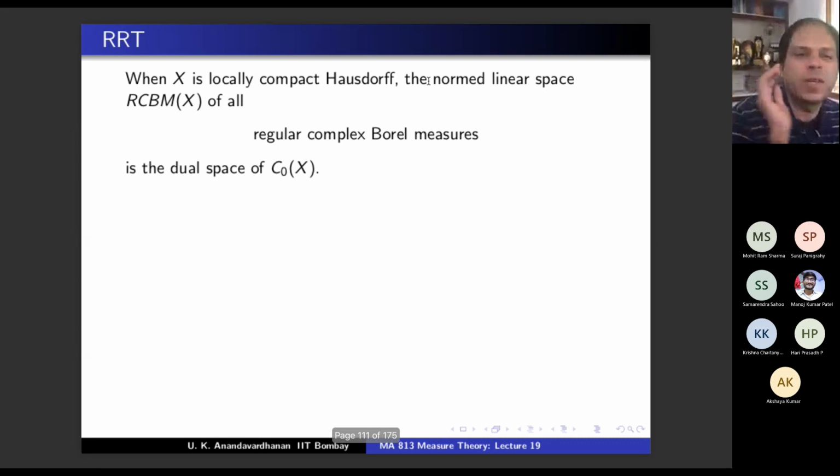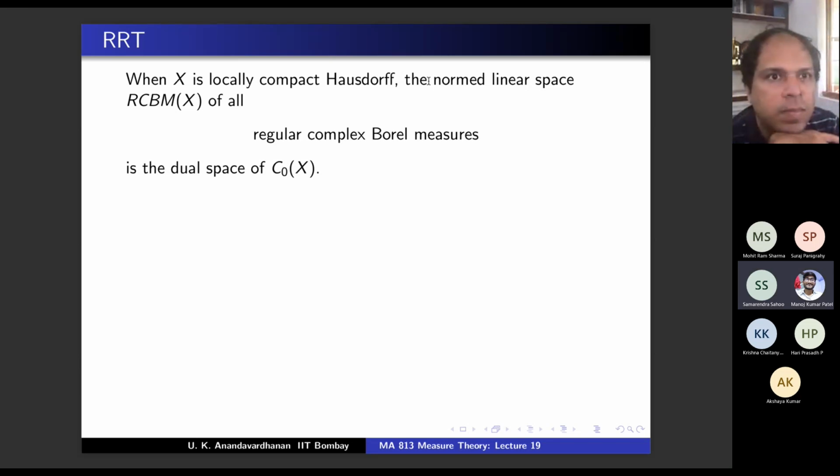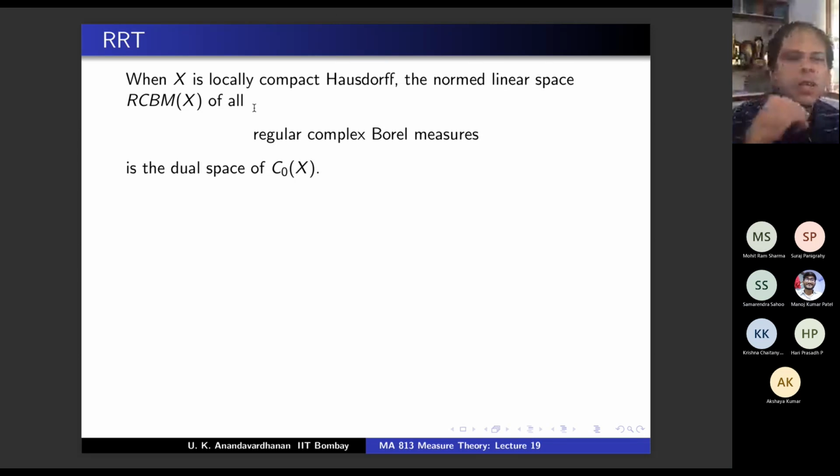So this is the dual of C0(X). That will be a wonderful result. Is C0(X) a Banach space? Yes, because it's the completion. Is the dual of a Banach space always a Banach space? Dual of any space is Banach. So the space of regular complex Borel measures is anyway Banach, and C0(X) is Banach, and the dual of C0(X) can be naturally identified with the space of all regular complex Borel measures.